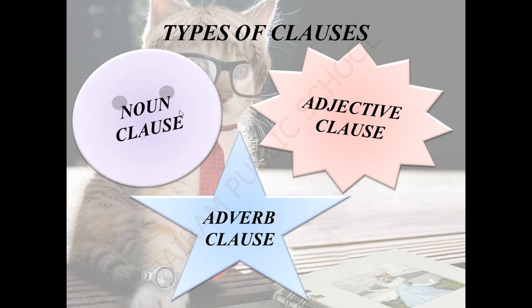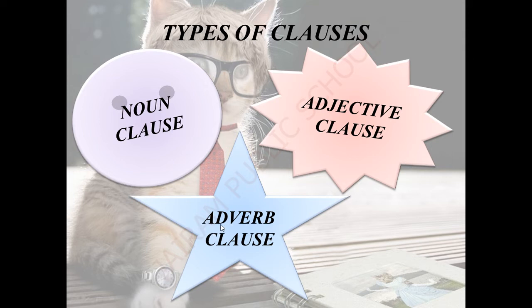First we can see what is noun. Noun always points out a name of a person, place or thing. Adjective gives additional information about the subject or a noun in a sentence. Adverb always gives extra information about the verb.